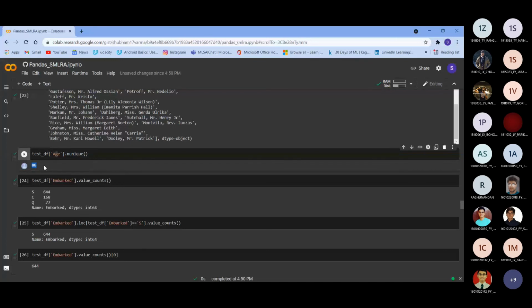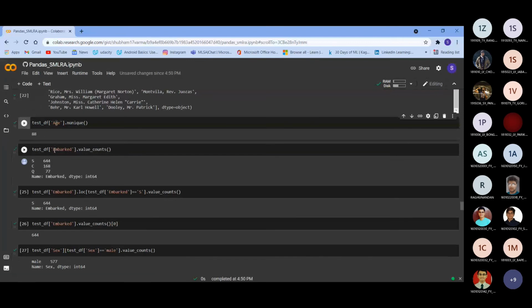Okay, this is embarked, where the passenger boarded from. So this is the embarked column that we had in our data set. We just value counted it, like we counted the corresponding values in it and how many there are. As you can see here, this was our embarked. It contains only three values, S, C, and Q. So we counted how many passengers boarded from S station, then C station, then Q station.